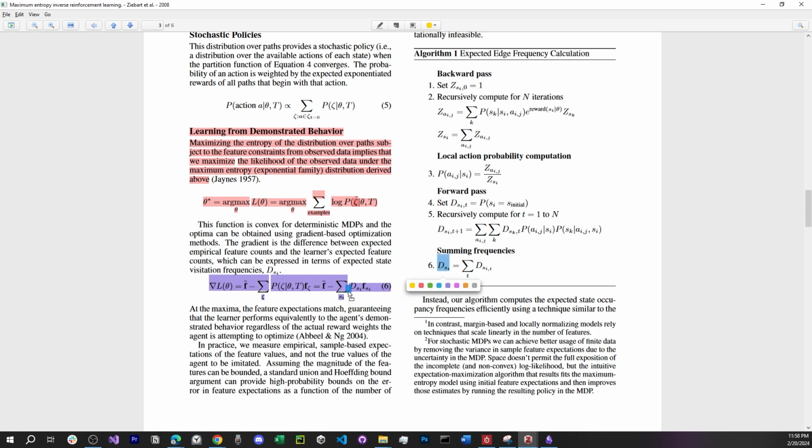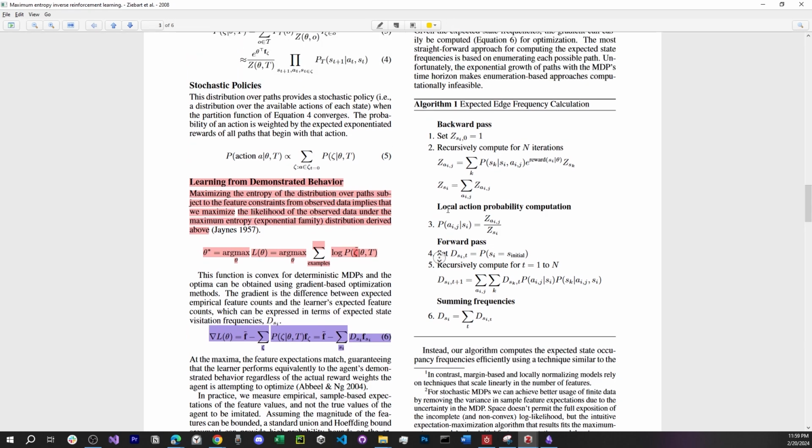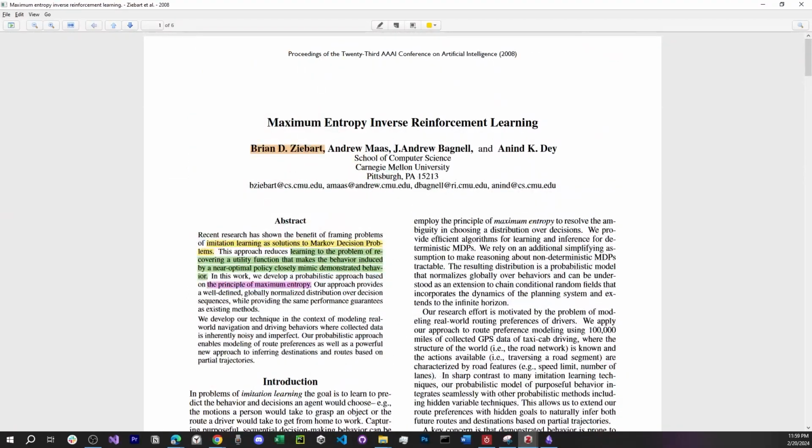And this is exactly what will go inside this equation 6. Based on that, I'll have my gradient step, which I'm going to use to do one step of optimization on my theta value. And then after updating the theta, this will just repeat itself again and again. With this updated theta, I will do another value iteration and reach another new policy. Based on this new policy, I will reach a new state visitation frequency, and again and again. That's the whole idea of maximum entropy inverse reinforcement learning.